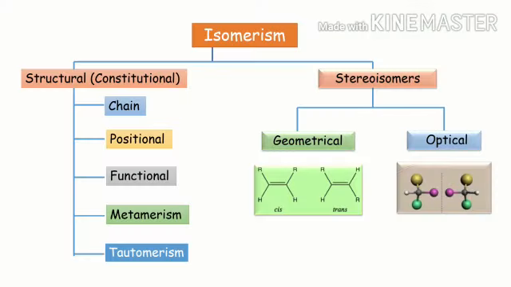In the last video, we have seen one type of stereoisomer, geometrical isomer. Let us now move further and see the other type, that is optical isomers. As always, let us first compare between structural isomers, geometrical isomers and optical isomers.